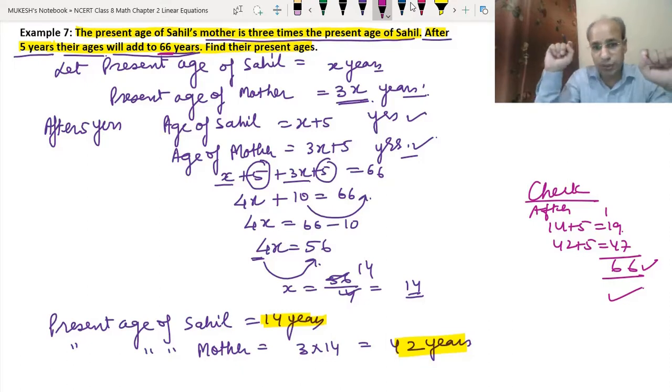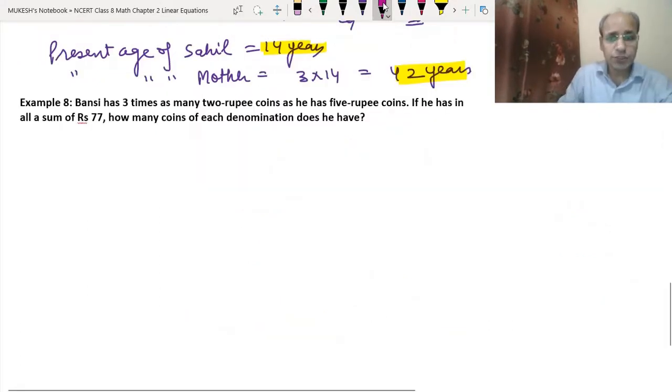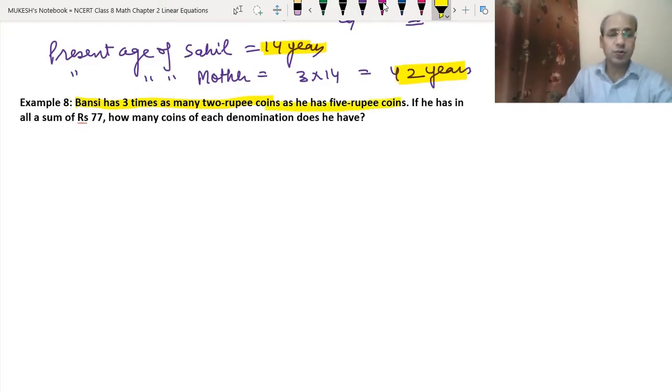Okay. Now let's do example 8. This question is based on money. It is given that Bansi has 3 times as many 2 rupee coins as he has 5 rupee coins. There is some person Bansi who has 2 rupee coins and 5 rupee coins. If he has in all a sum of rupees 77, then how many coins of each denomination does he have? So we have to find how many coins of 2 rupees and how many coins of 5 rupees this person has.